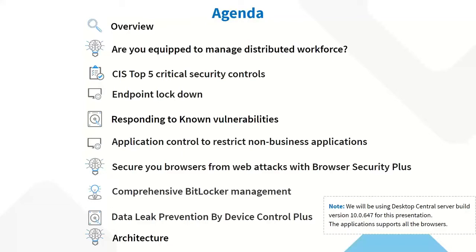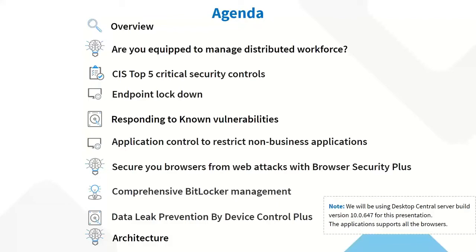CIS has given a lot of guidelines and benchmarks for endpoint management, but we are going to look at the top 5 security controls that are essential for endpoint management and see how Desktop Central can help you achieve those. In achieving these 5 security controls, we're going to talk about endpoint lockdown, how to lock the endpoints down, and the behavior behind that.